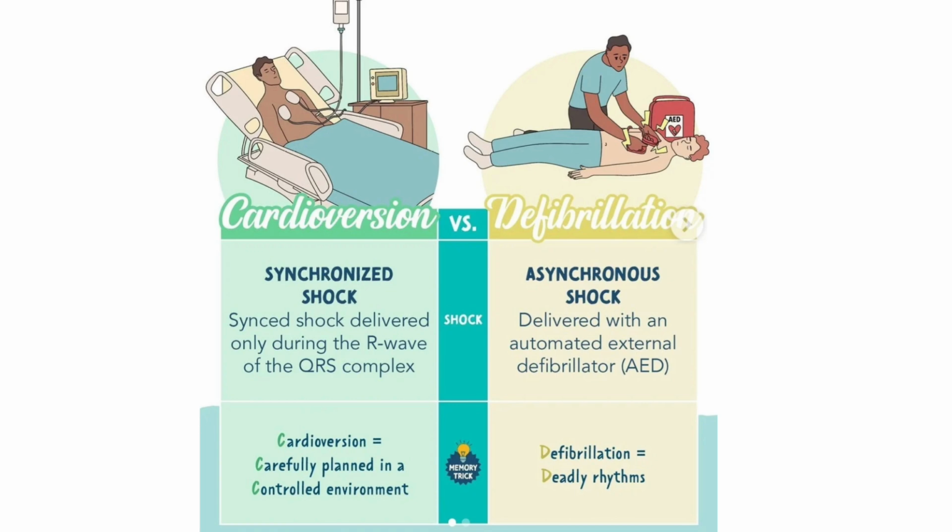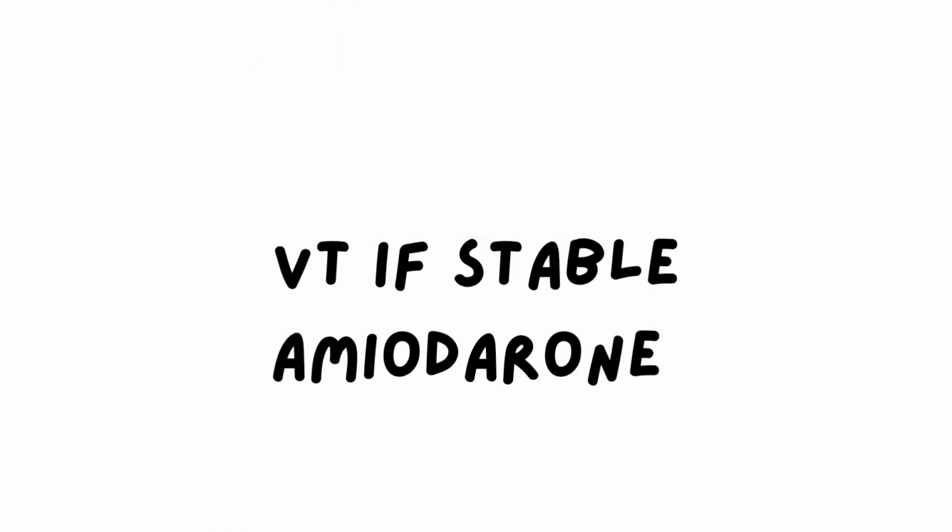But DC cardioversion is to re-establish the rhythm. It is done in a synchronized manner corresponding to the R wave in the ECG. That is done when the patient is unstable. Suppose the patient has a low BP, SBP less than 90, and is cold and clammy and not responding, then you have to go for DC cardioversion.